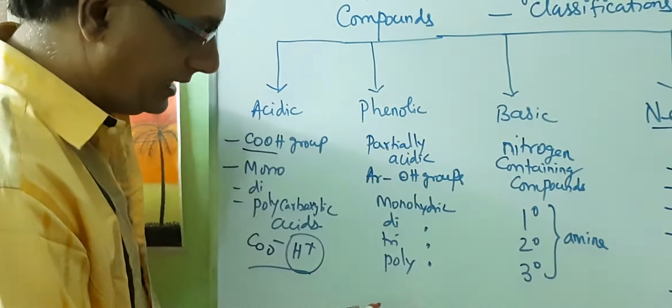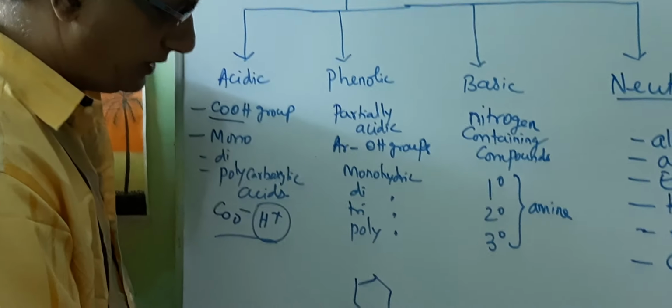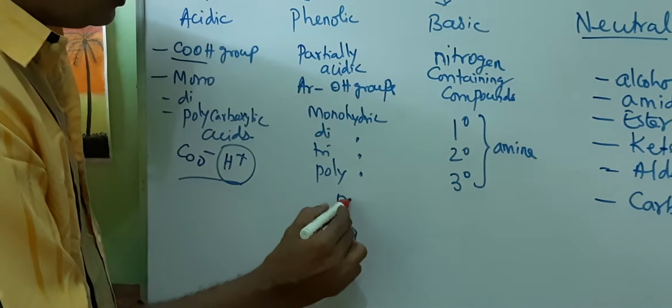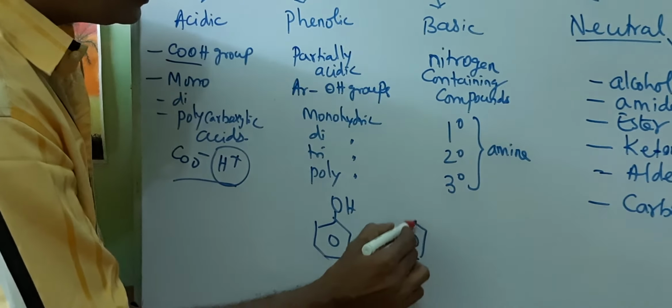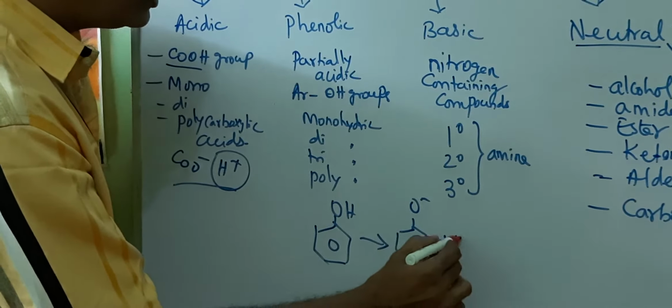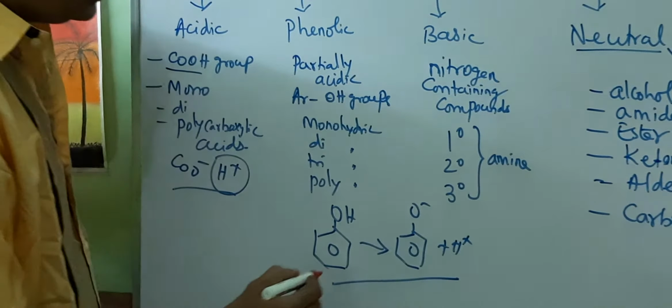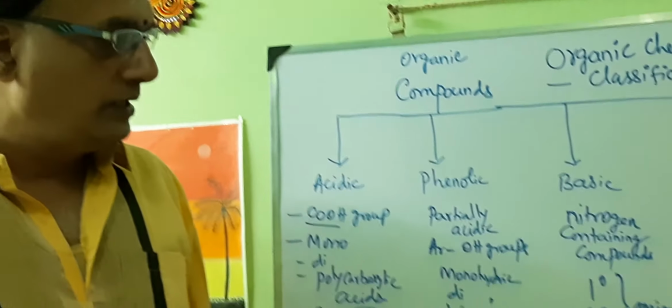Similarly, a phenolic compound, upon dissociation, gives O minus and H plus ions. That's why these phenolic compounds are called acidic compounds.